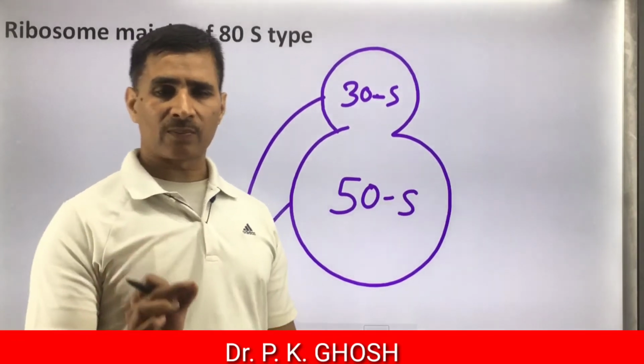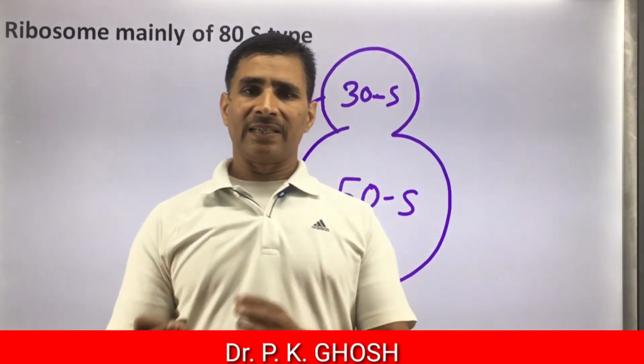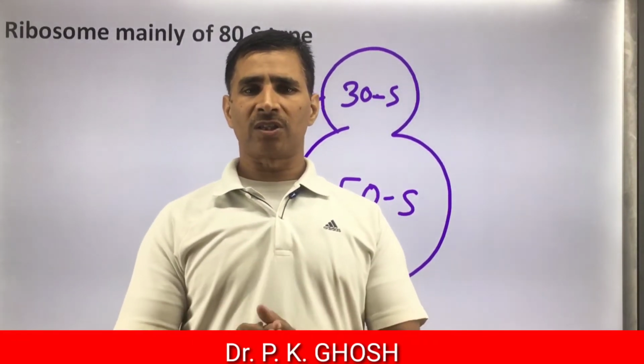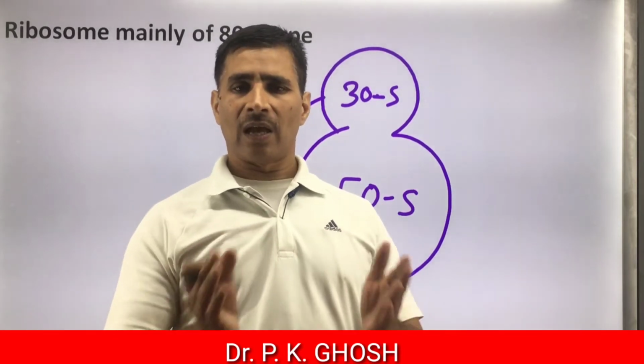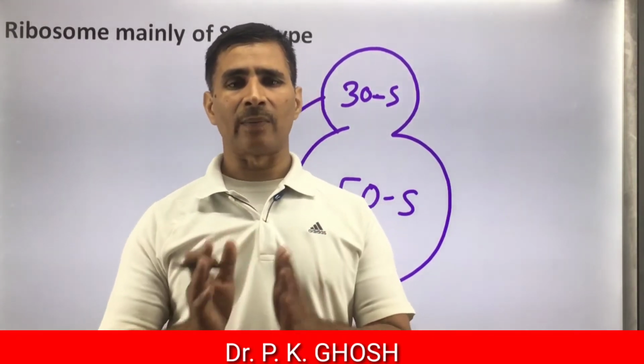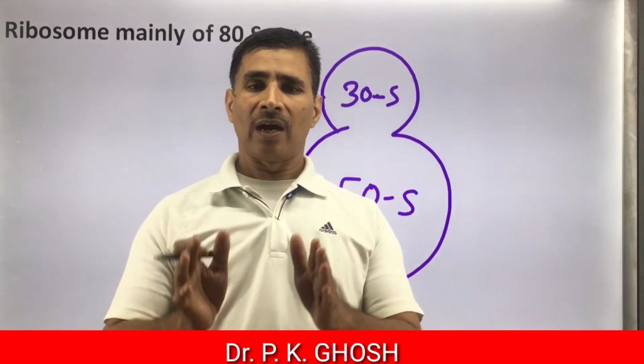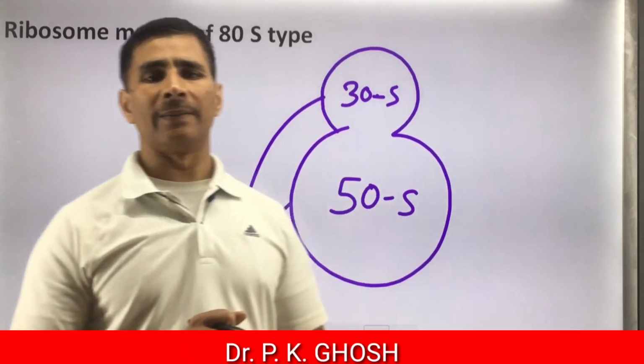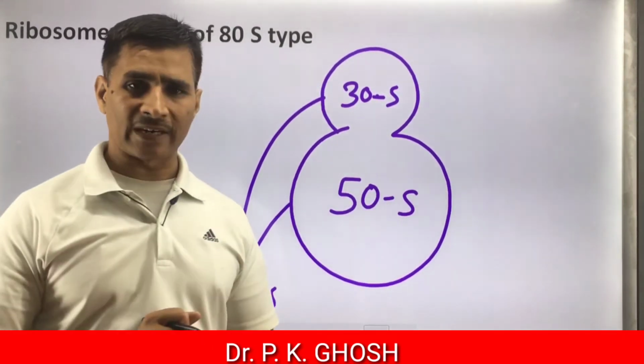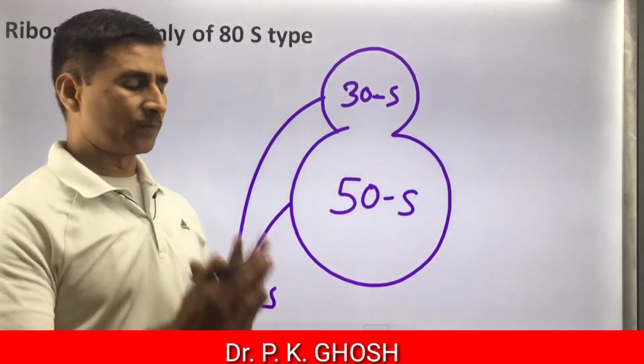Ribosomes are known as protein factory because they are associated with protein synthesis in association with mRNA, tRNA, and ribosomal RNA, rRNA under the supervision of DNA. Therefore, protein factory, that is ribosome.